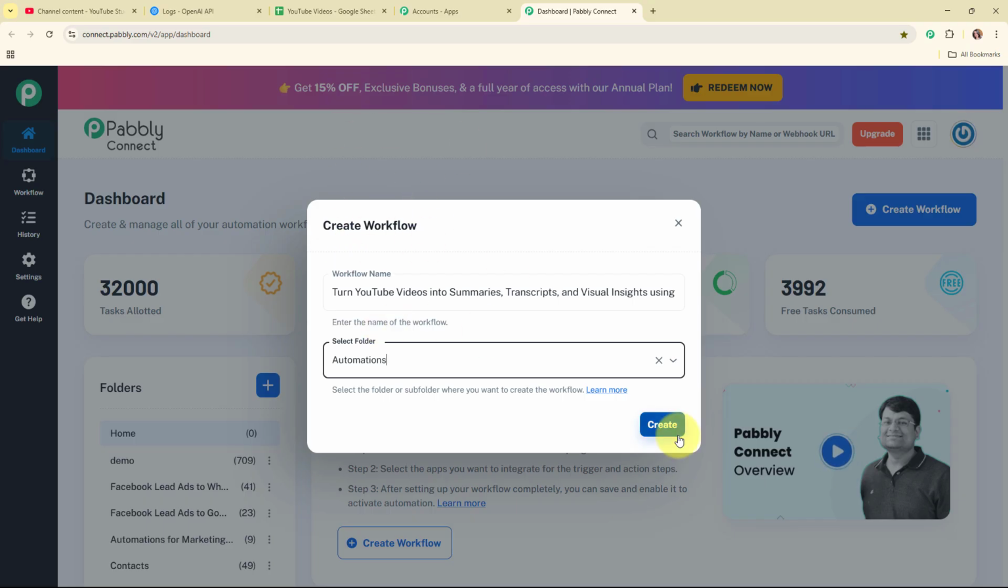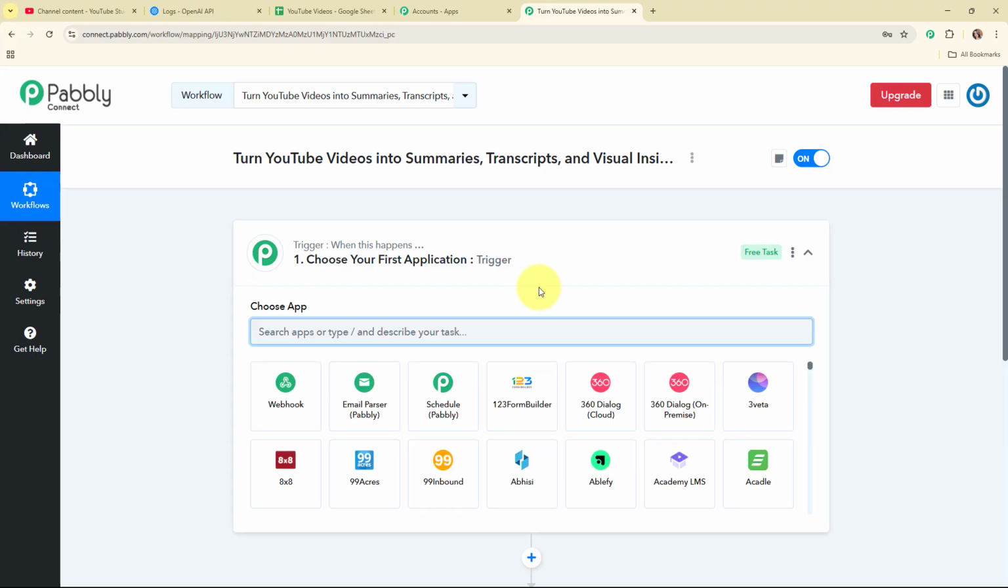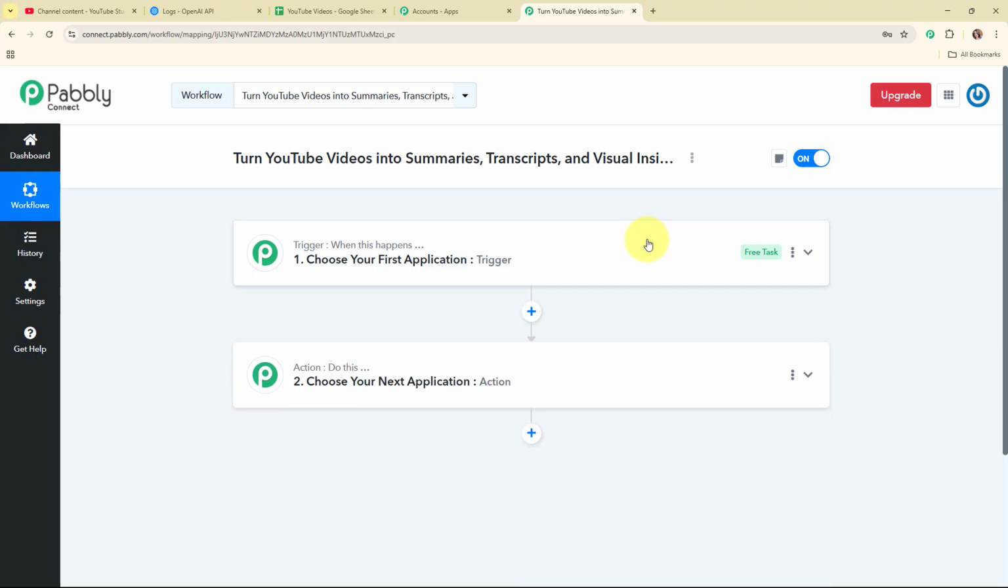And here to create a new workflow, I'm going to click on this create button given over here. Now here in this workflow window, you can see we have successfully created a workflow, and here on the screen you can see the two most important principles of an automation process, that are trigger and action. Where trigger says when this happens and action says do this, that means action is a response towards a trigger.